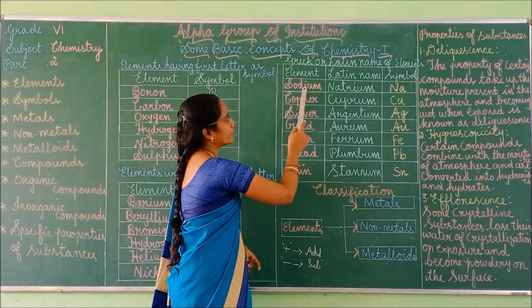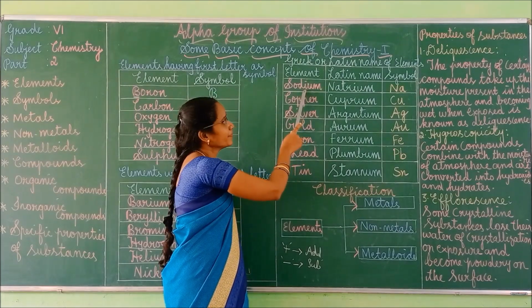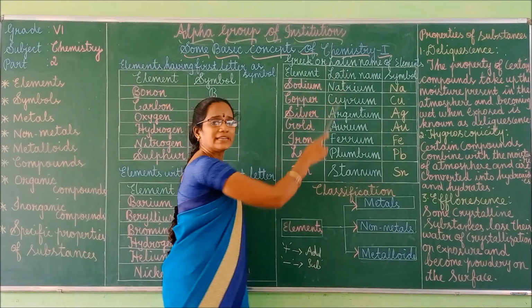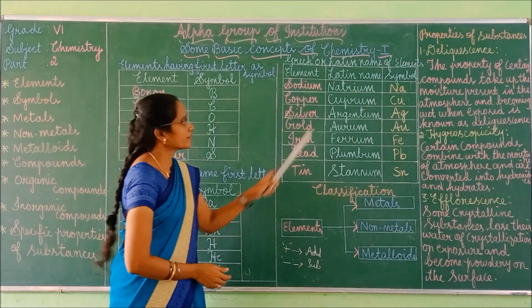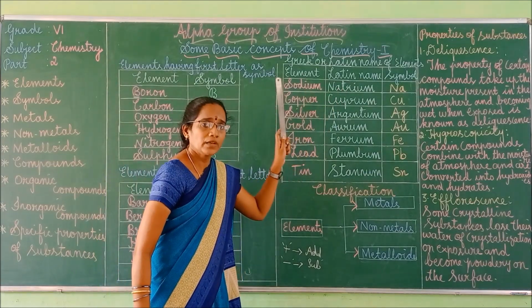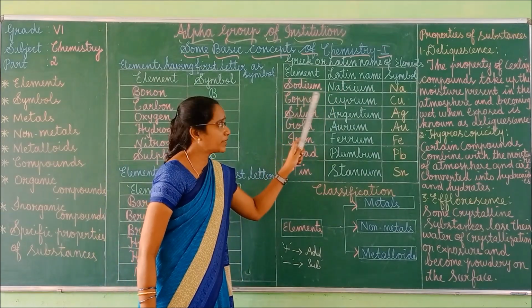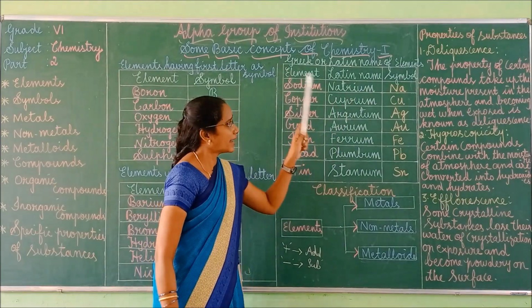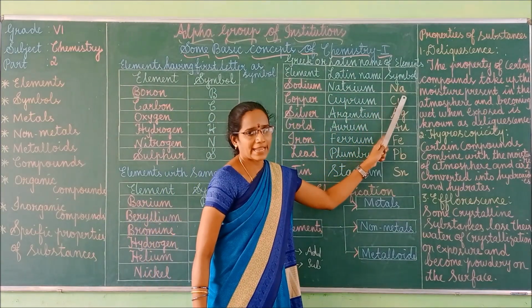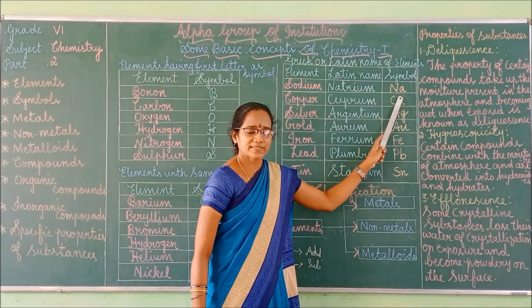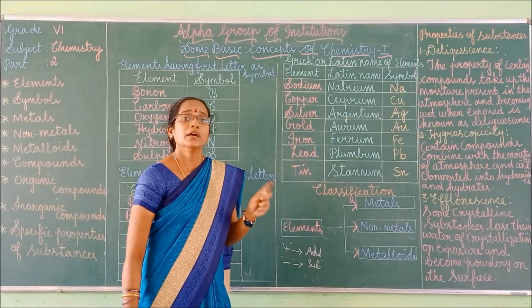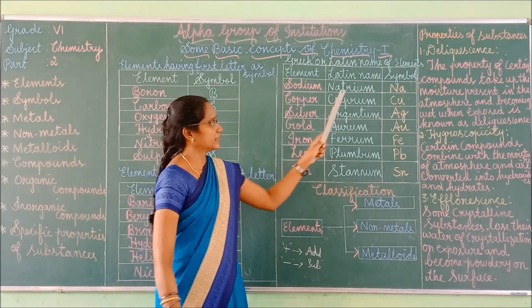The first element is sodium. The Latin name of sodium is natrium and its symbol is Na. Na represents the sodium element.